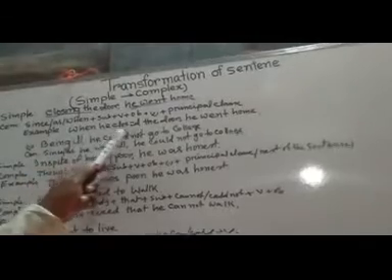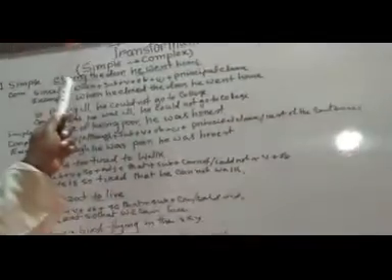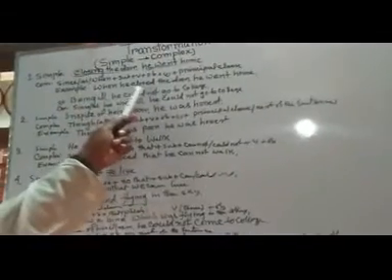For example, when he closed the door. Here closing is present participle. We use this present participle as finite verb of the subordinate clause.